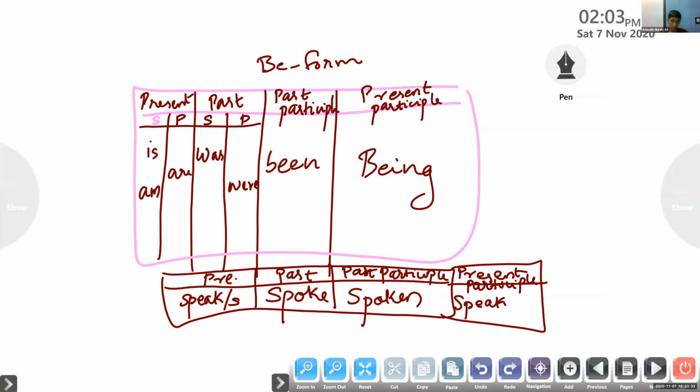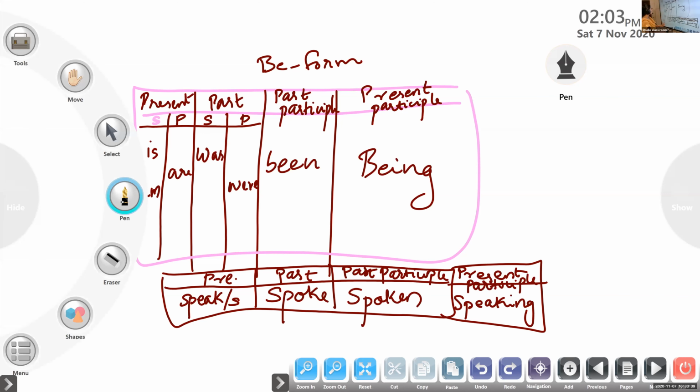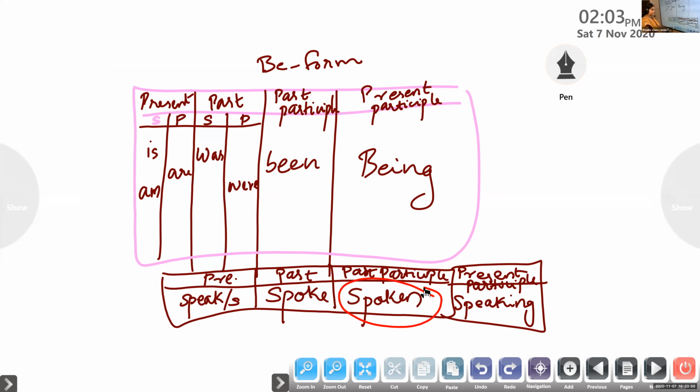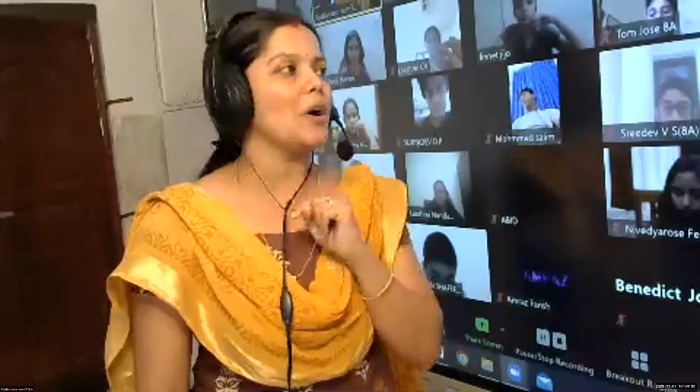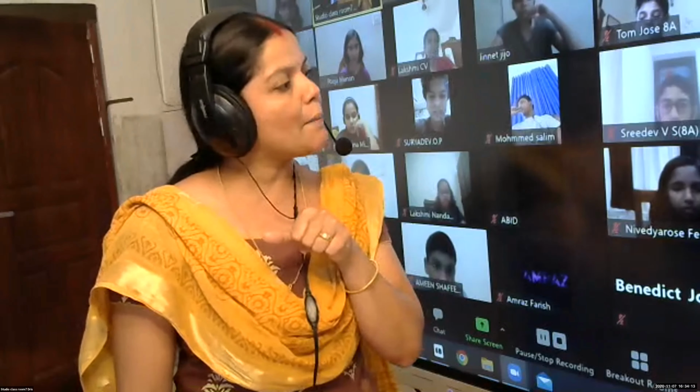Got it? So please remember the past participle form of the verb speak in your mind always, because when you change one sentence into passive voice, with the be form, we should use the past participle form of the verb always. Clear? Be form plus past participle form of the verb. So my dear children, if the subject is singular, you can take the singular be form and past participle form. If the subject is plural, you please take the plural auxiliary verb be form plus its past participle form. Okay, am I clear?